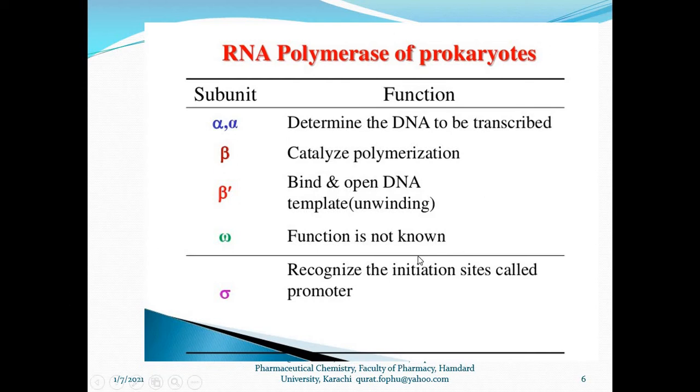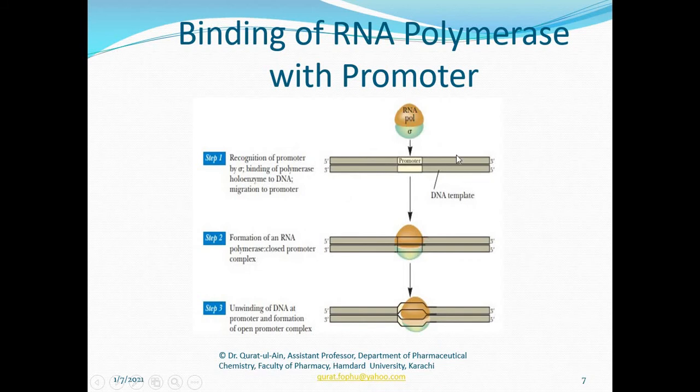Why is the sigma subunit important? Because it is through the sigma subunit that the RNA polymerase recognizes the sequence, the Pribnow box, on the promoter region. So what is the Pribnow box? What is the promoter? What is the RNA pol A? RNA pol is the RNA polymerase, and sigma is the sigma subunit of the RNA polymerase.